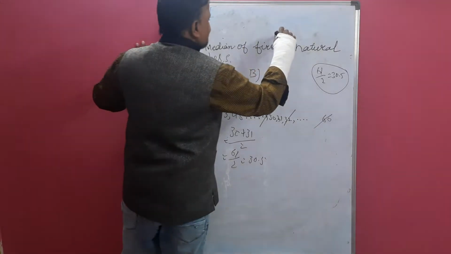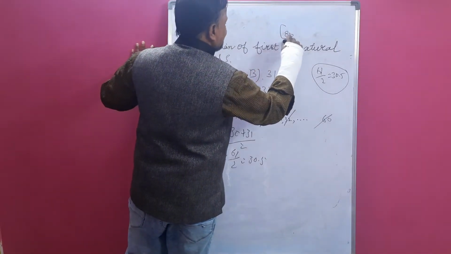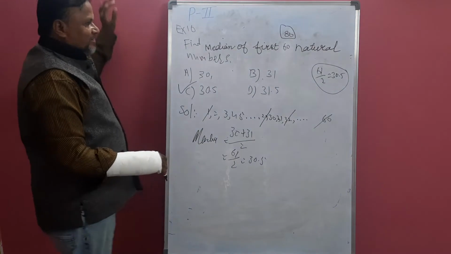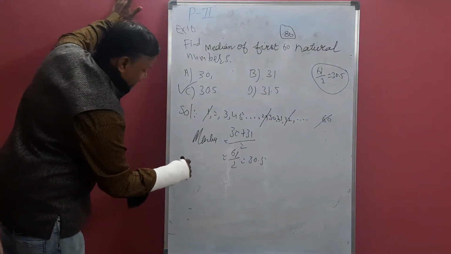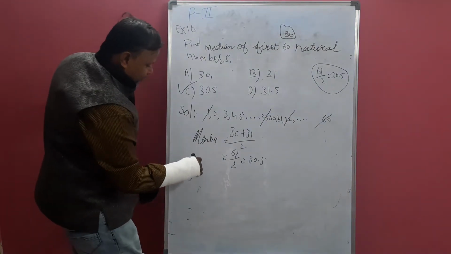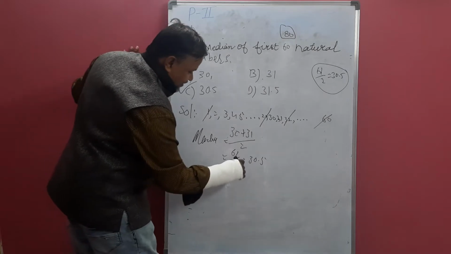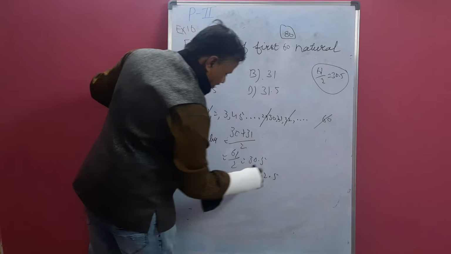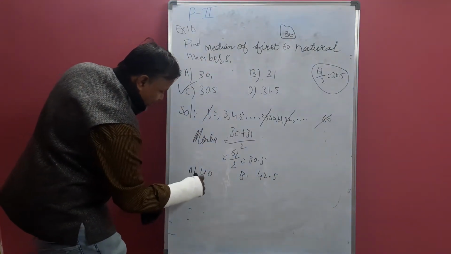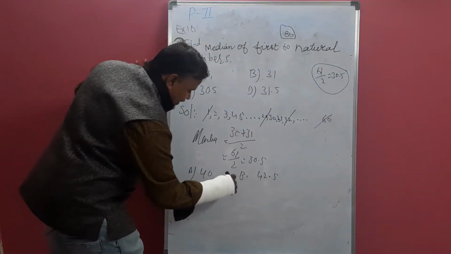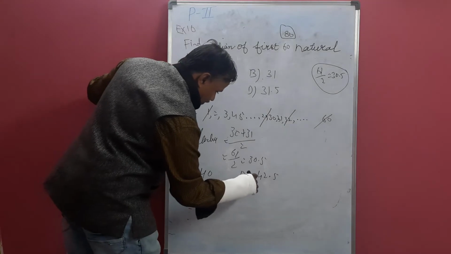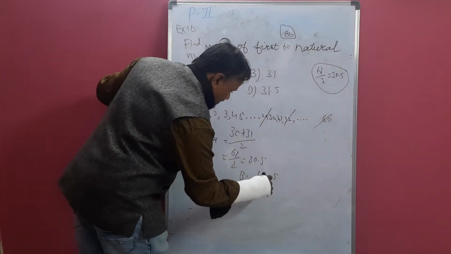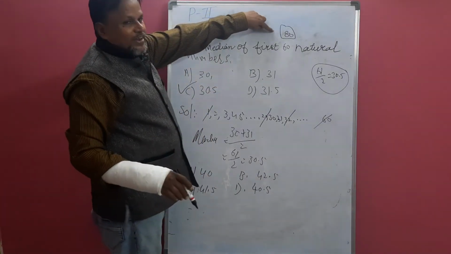Okay. Similarly, you can frame questions like this. If it is 80, what is 80? If the options are A 40, B 42.5, C 41.5, D 40.5, which is your answer? 80 is even.